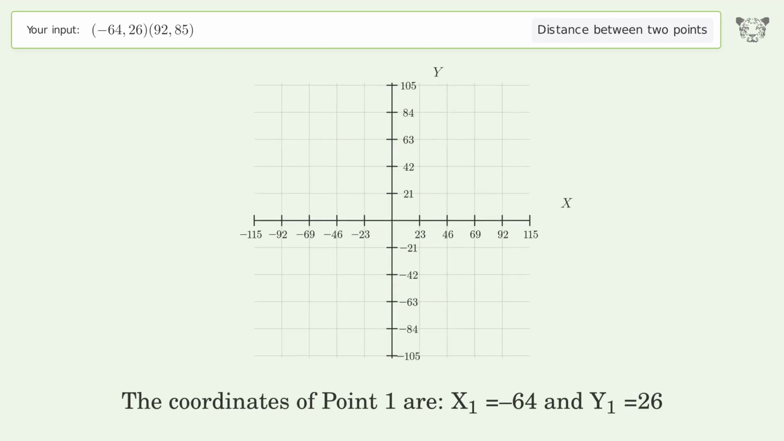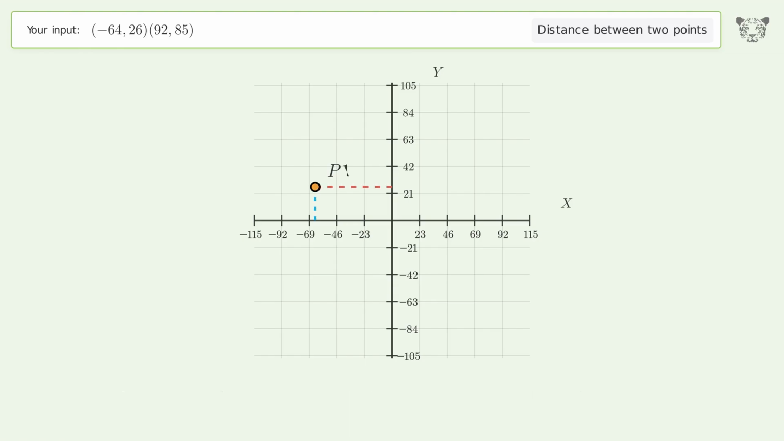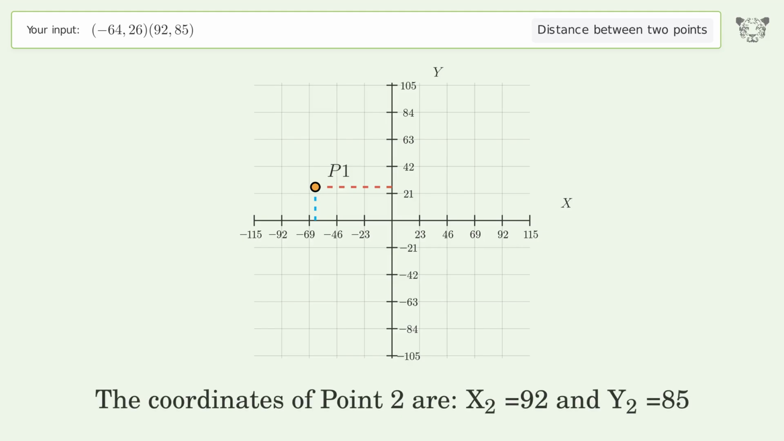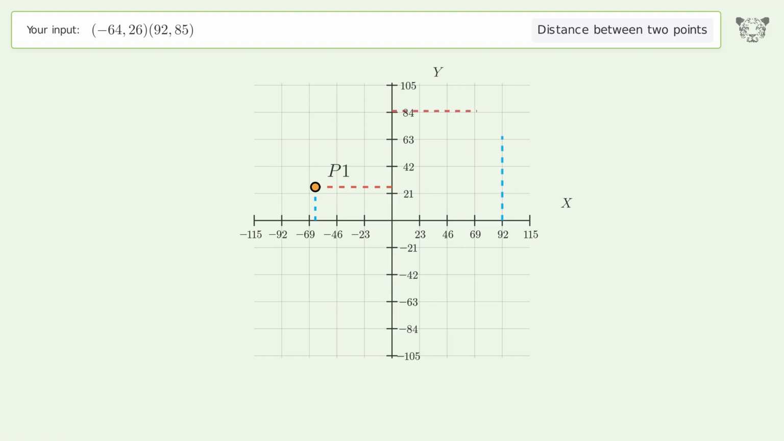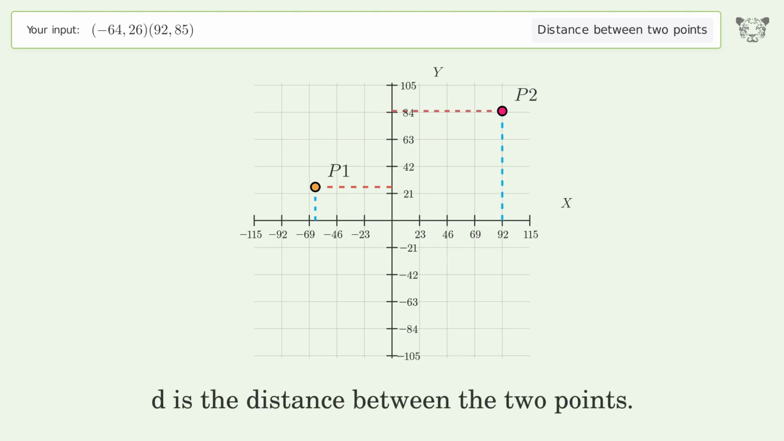The coordinates of point 1 are, x1 equals -64 and y1 equals 26. The coordinates of point 2 are, x2 equals 92 and y2 equals 85. D is the distance between the 2 points.